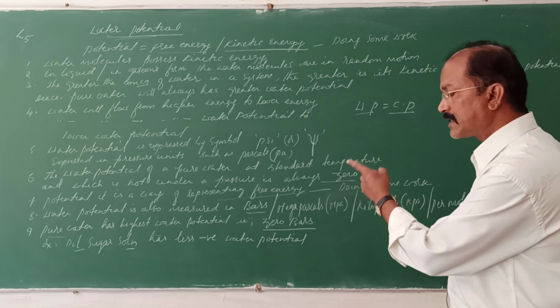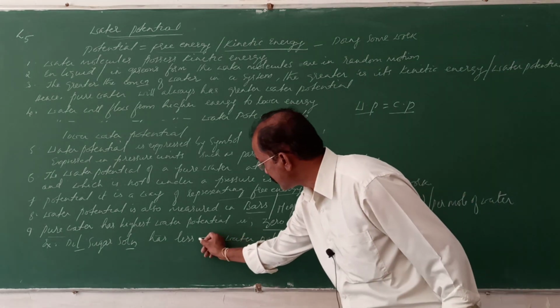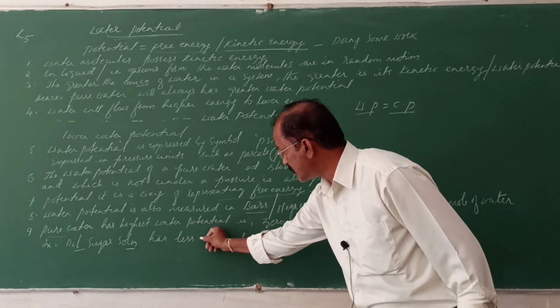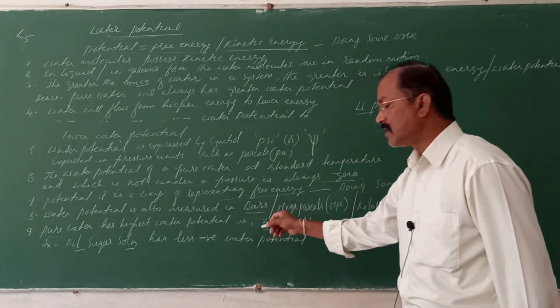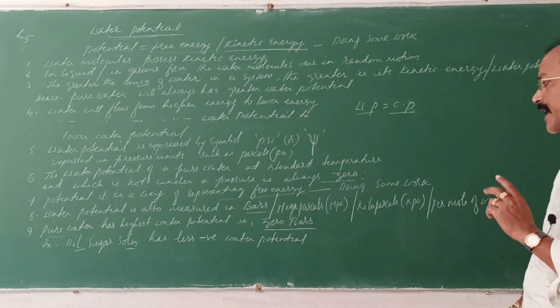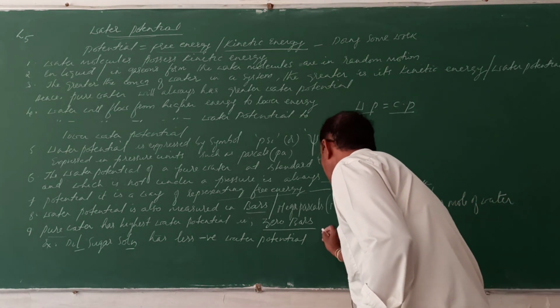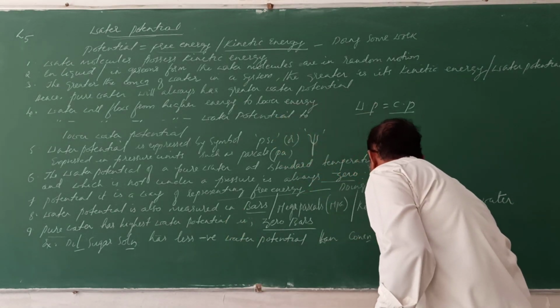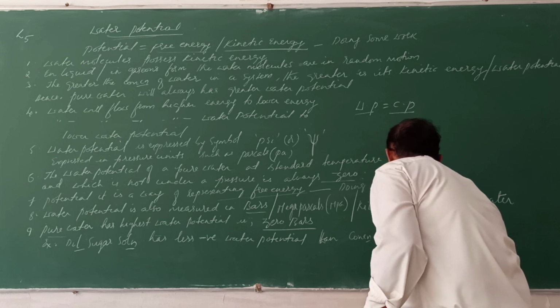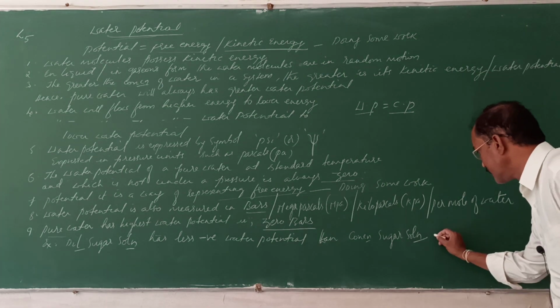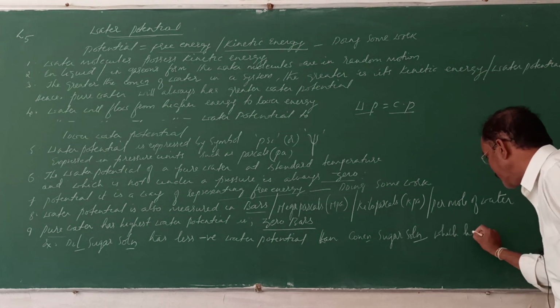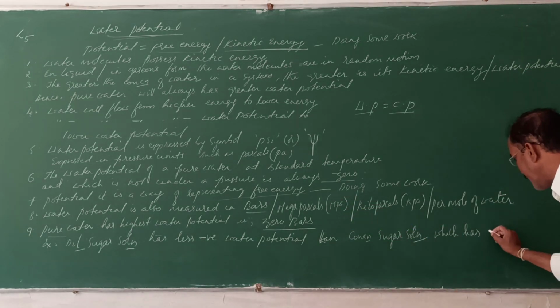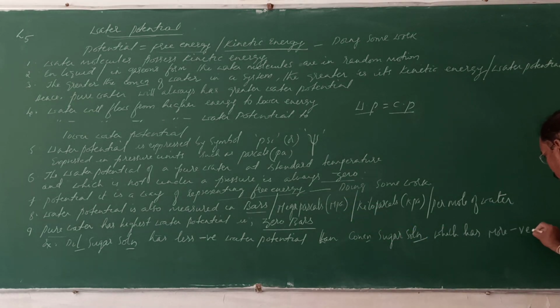Dilute solution has less negative, I am writing here a minus sign along with the value, meaning negative water potential, than the concentrated sugar solution, which has more negative water potential.